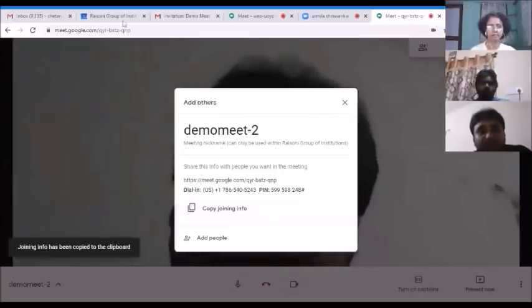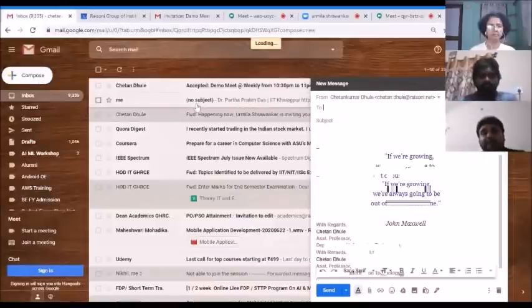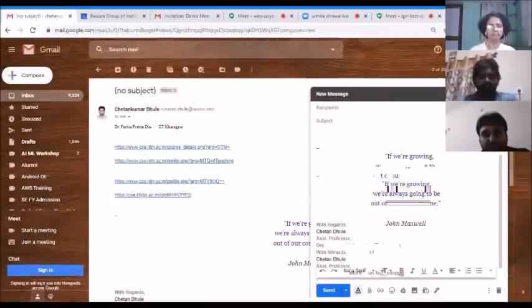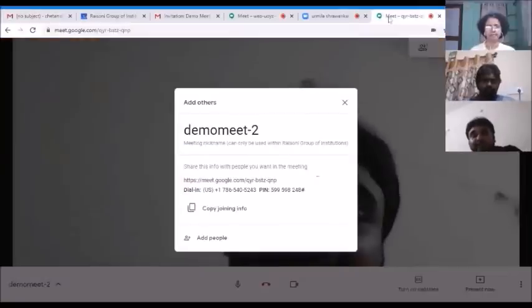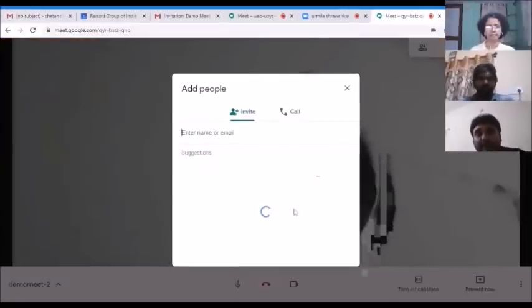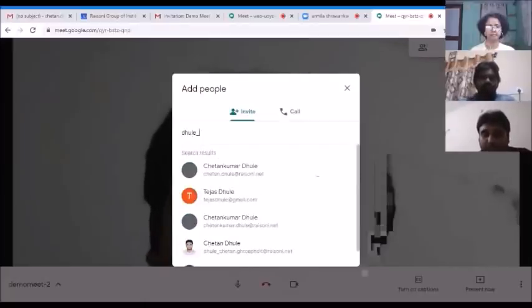One way is I will copy this ID, go to my mail and send a mail to that attendee. Just paste it over there and send the mail with the link for the meeting, and with that mail they can attend. Otherwise, I can add the people directly over there. So let me add the people over there. I will add the people.